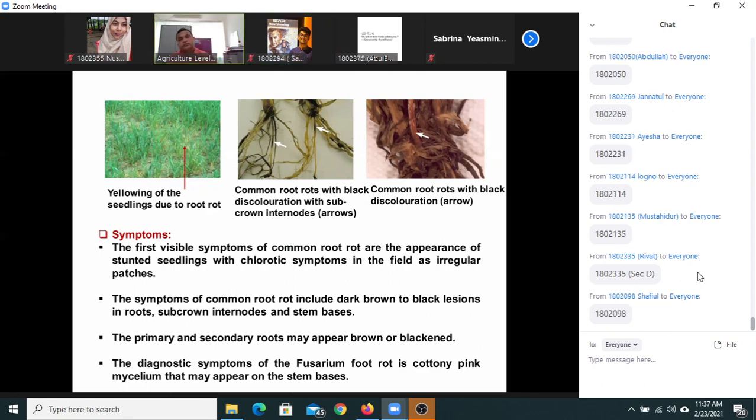So stunted growth. The first indication is you can see or notice in the field yellow discoloration, or some seedlings turn into yellow color.